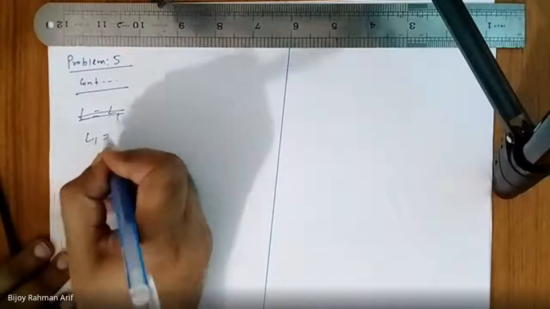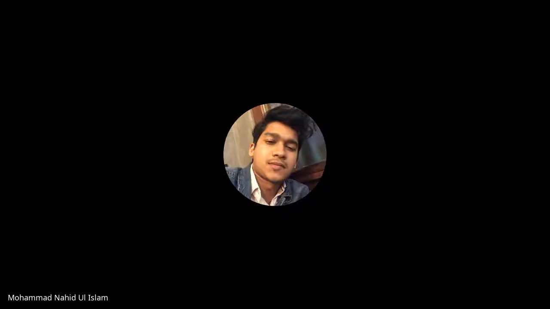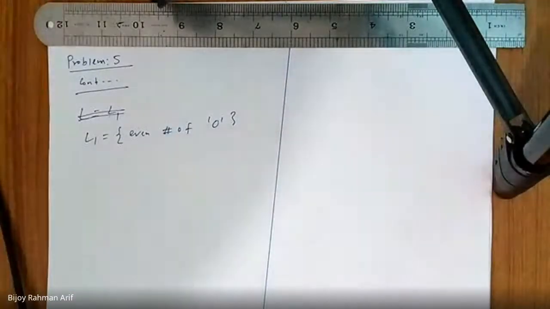Let's assume L1 is even number of 0. So how can you solve this one? What would be the algorithm for this? Even number of 0, how can you solve this?